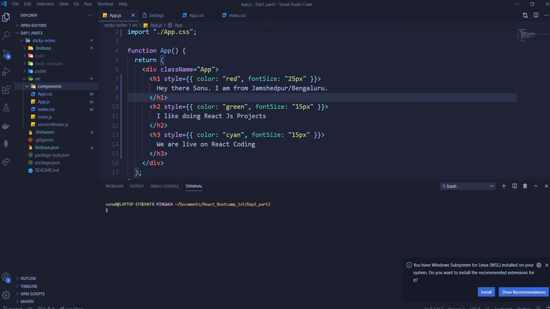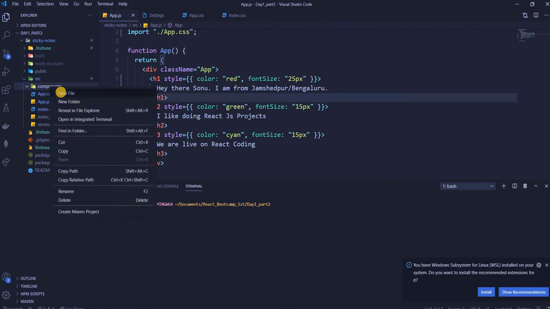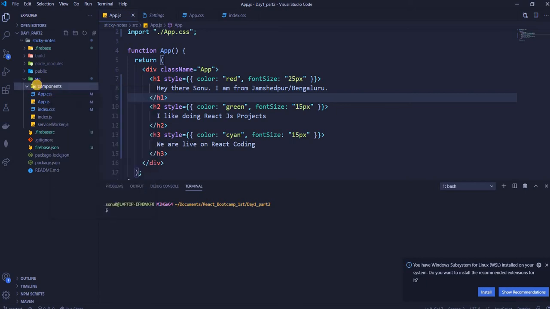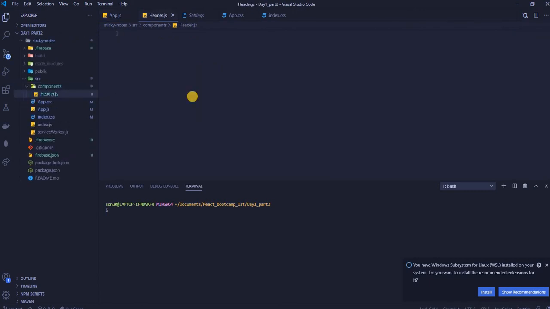So we are done with that, right? So now over here, let's just add a file. You can add a file from here or you can add a file from here. Okay. I have a habit of doing it from here, so I'll not change that. Okay. So let's just write header.js. Cool.